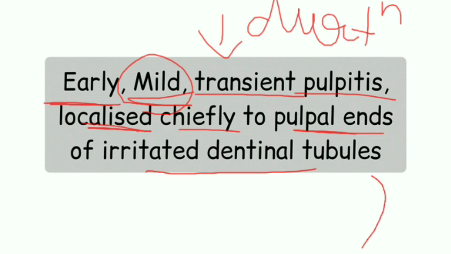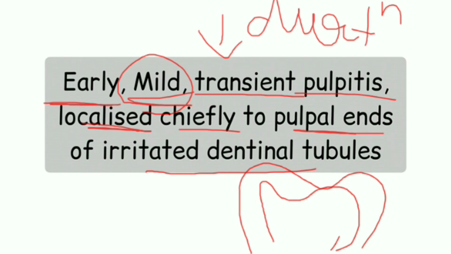If you consider this is your tooth, this is your enamel, this is your dentine, and this is your pulp. Now if the dentinal tubule is this, then here the inflammation will initially start.